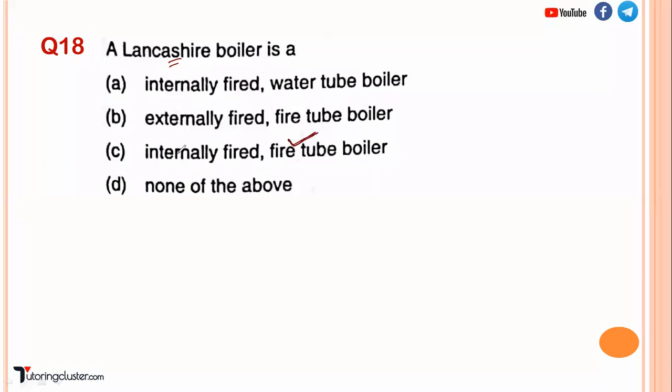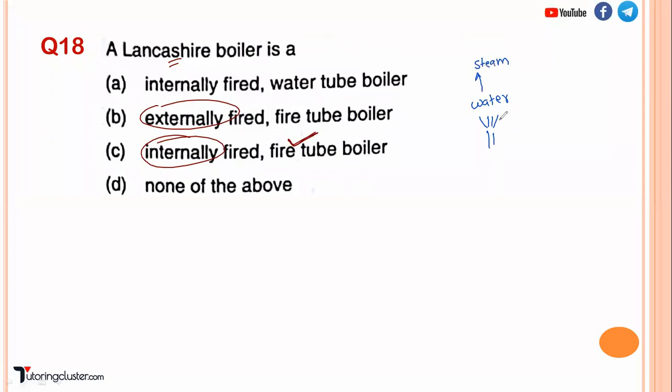Okay, that we know. Now, what is internally fired and what is externally fired? If the furnace is inside the boiler, it is called internally fired. Firing means, you have the water, so you will have to heat it. So firing has to be there, and that will produce the heat. The water is going to get heated up and produce steam.